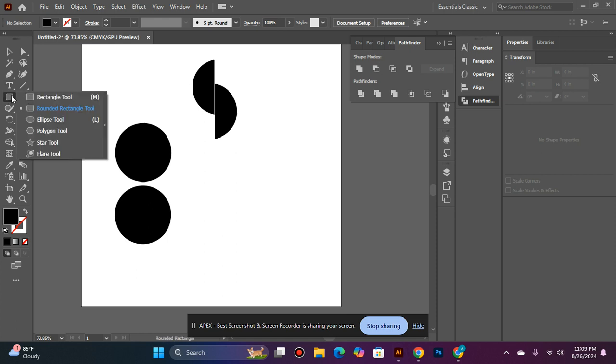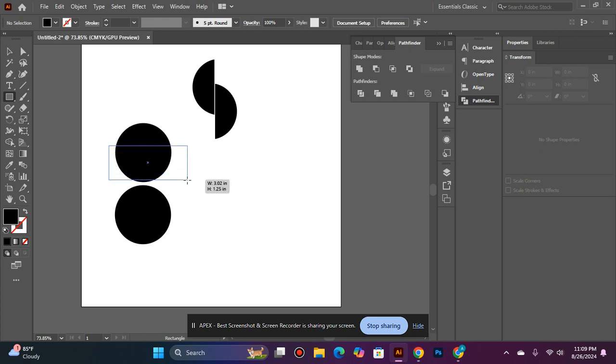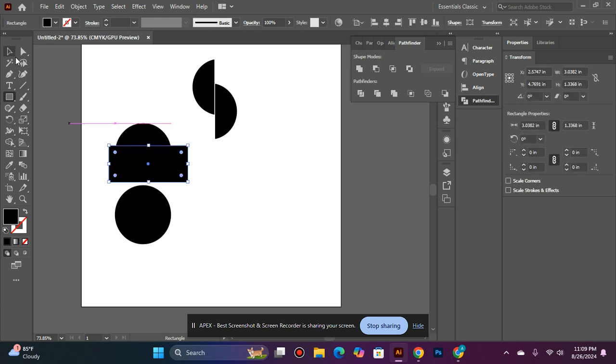So first, I draw the rectangle tool, like this, and alt and right click.